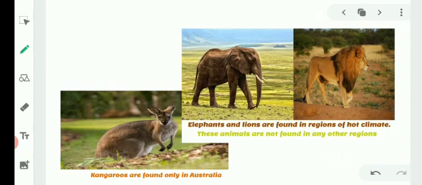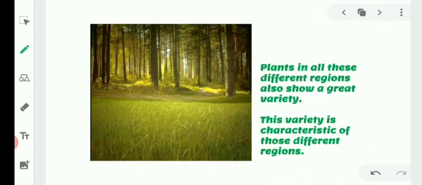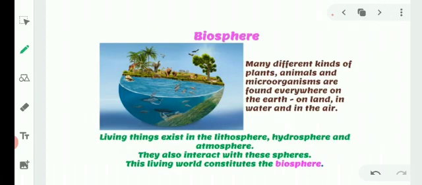Elephants and lions are found in regions of hot climate, which means the lion and elephant cannot survive in a cooler region, just like the polar bear. These animals are not found in any other region. Plants in all these different regions also show a great variety. This variety is characteristic of those different regions.